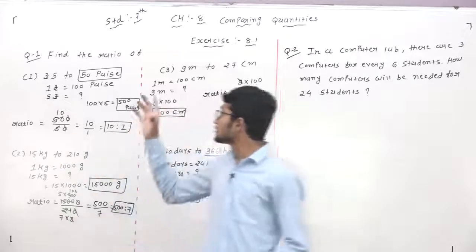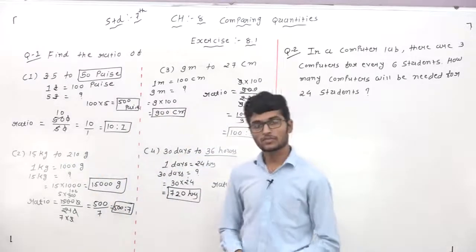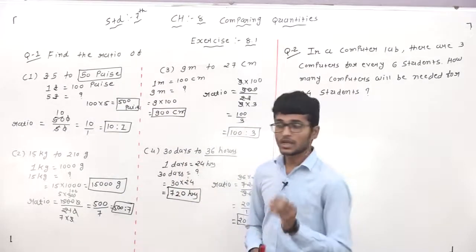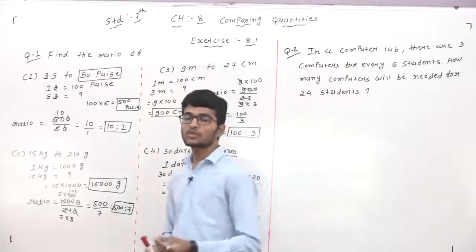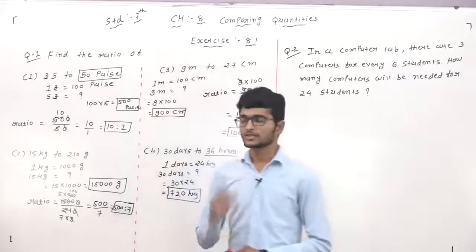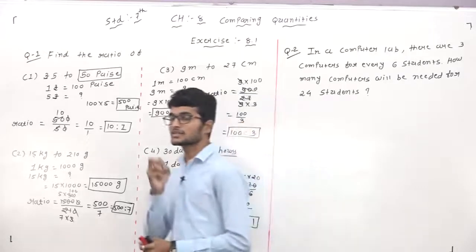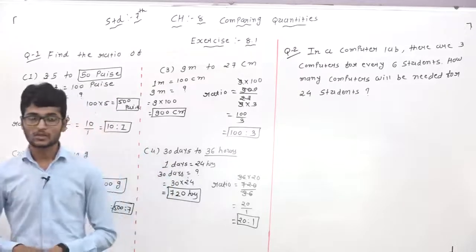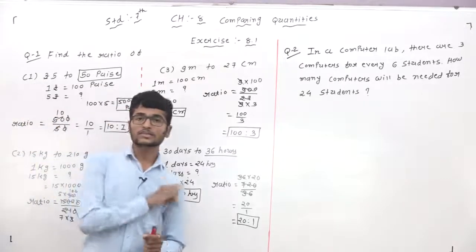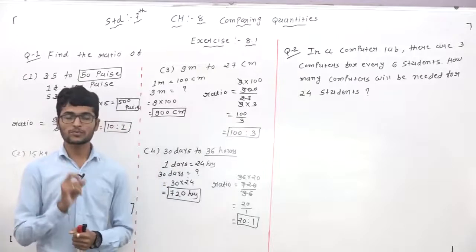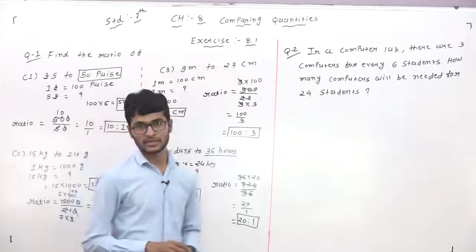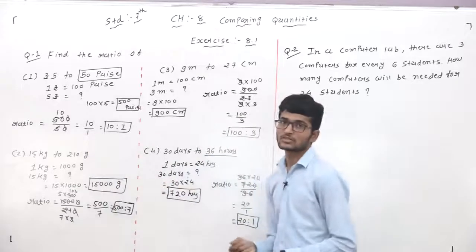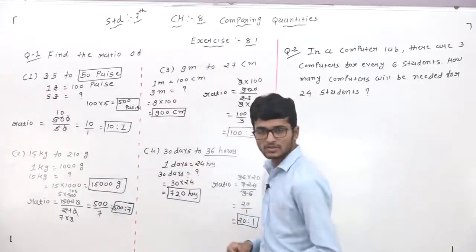Okay students, now understood how to find the ratio? So simple and easy, but if two given quantities have different units, then your first step is to make the units same. Then you will find the ratio of the given question. So this one is our first question.